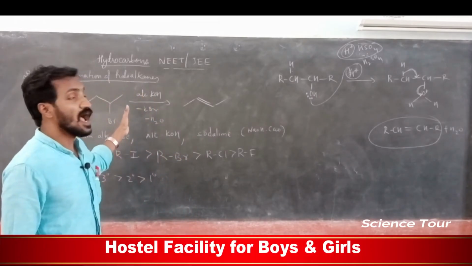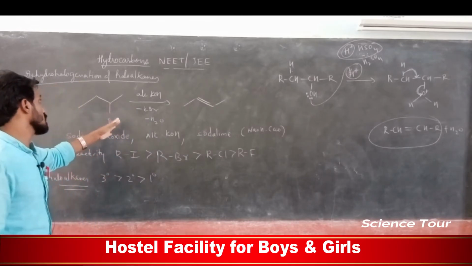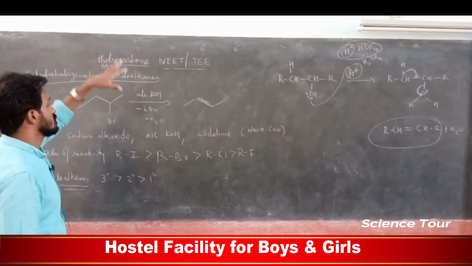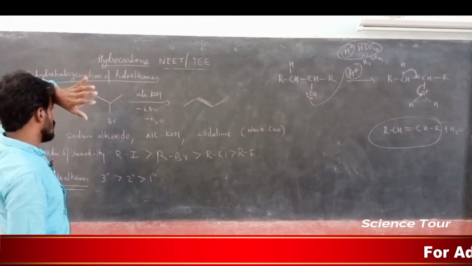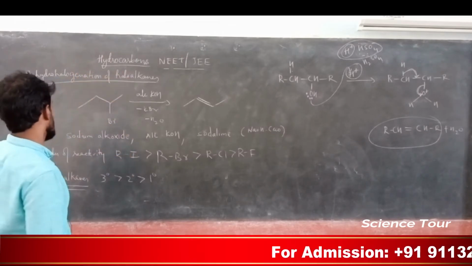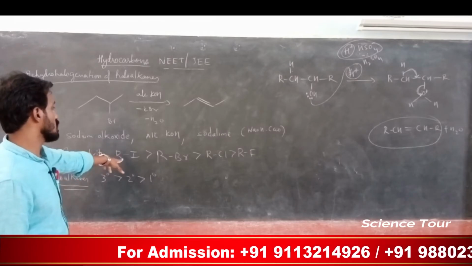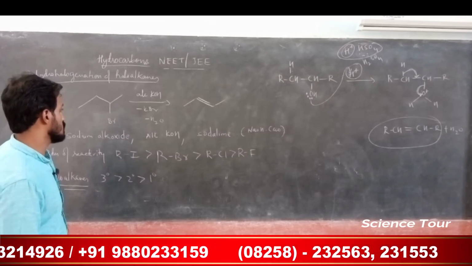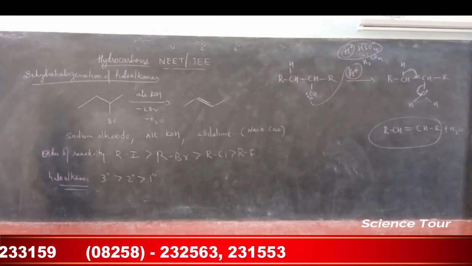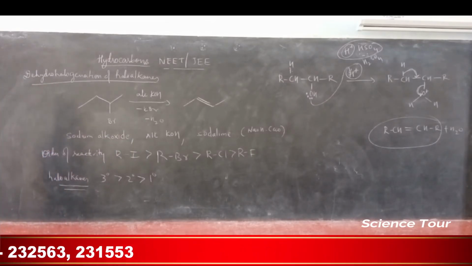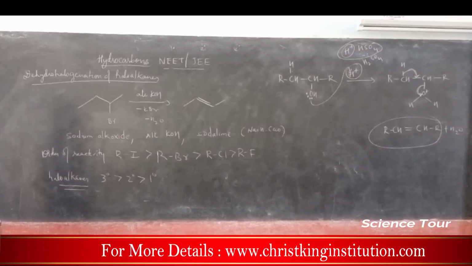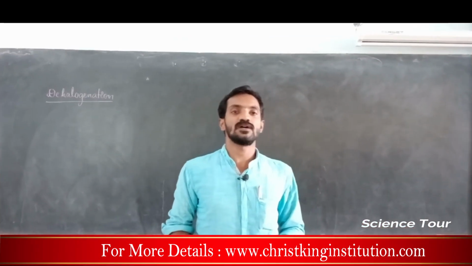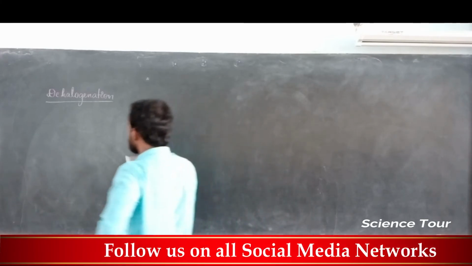This is about haloalkanes. When haloalkane is treated with potassium hydroxide or soda lime or sodium alkoxide, it gives alkene. Order of reactivity of haloalkane: RI is greater compared to RBr, compared to RCl, compared to RF. So tertiary haloalkanes form alkene more easily compared to secondary haloalkanes, compared to primary haloalkanes. We are going to discuss hydrocarbons, a NEET JEE topic.